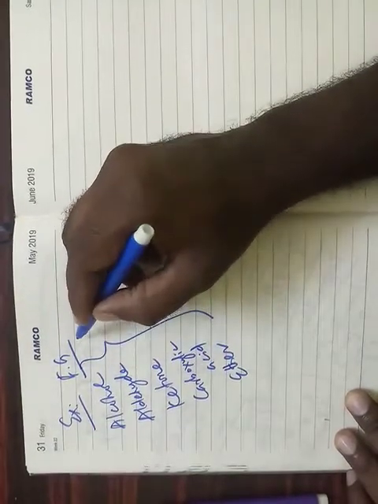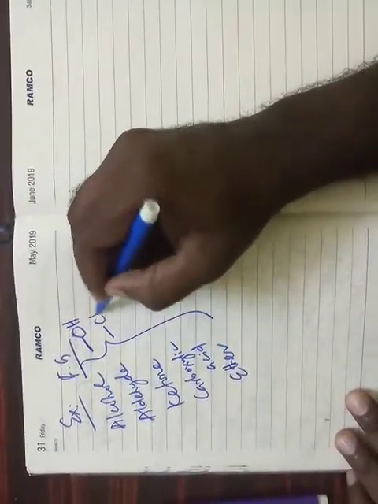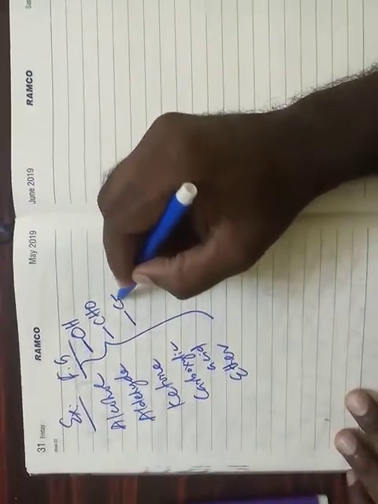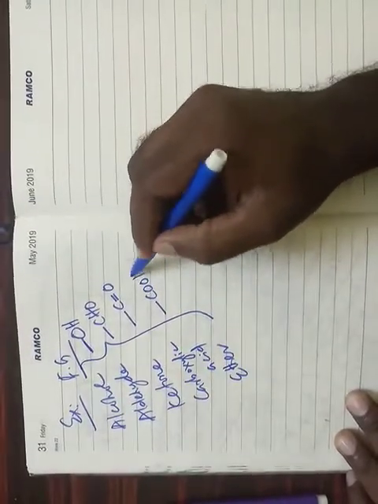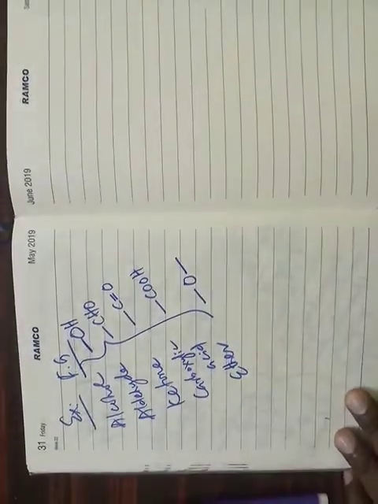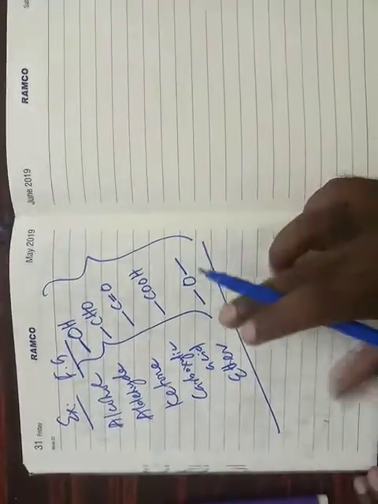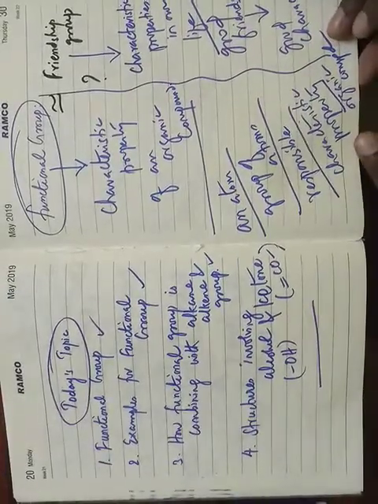They are represented by symbols: OH means alcohol, bonded with OH; CHO, aldehyde; C double bond O, ketone; COOH, carboxylic acid; ester, with a bond to O. These are some examples of functional groups. So a functional group means an atom or group of atoms that is responsible for the characteristic property of an organic compound.